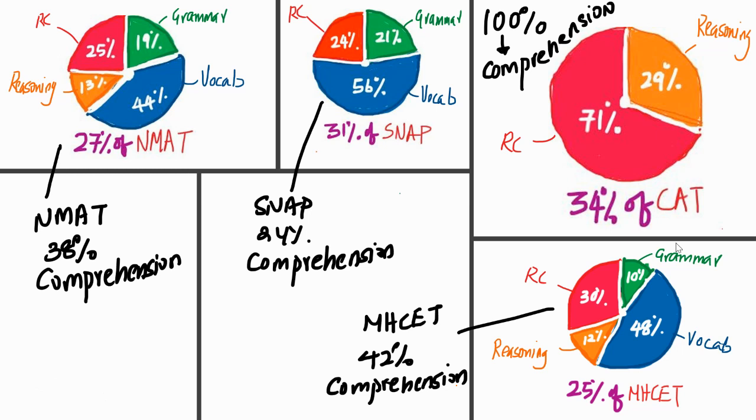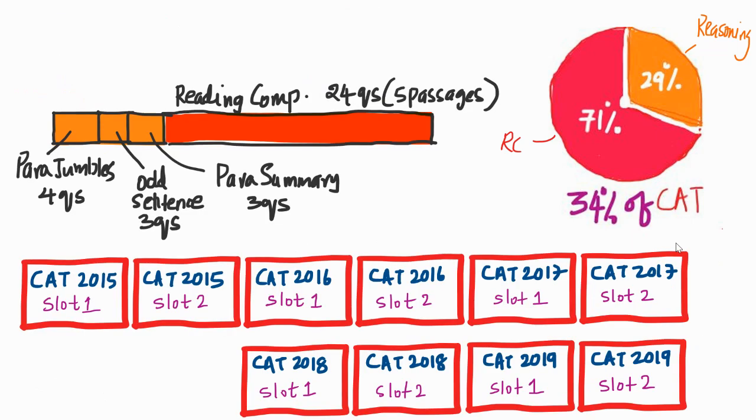The comprehension part, which is the reading comprehension and reasoning based questions, is about 42%. So yes, in one sense, when you start looking at preparing for other exams or the OMET, as Aman put it, other management entrance tests, we have to do something with respect to vocabulary and grammar as well. But for the timing, let's just focus on the CAT and ask what I need to do for the CAT as a base.